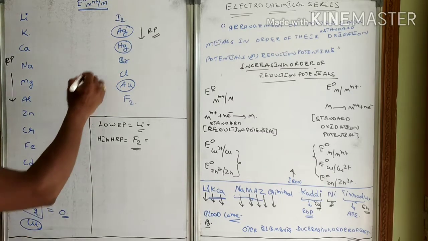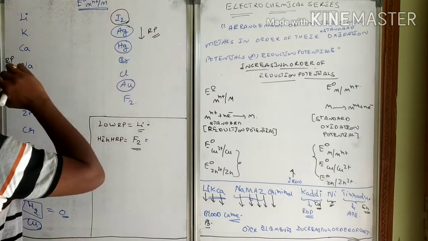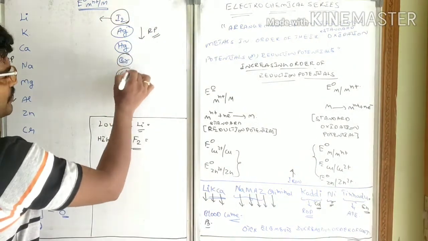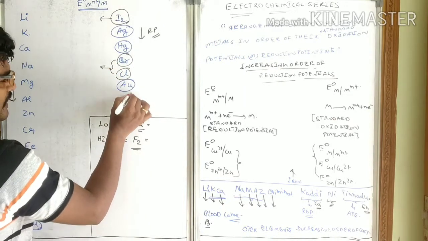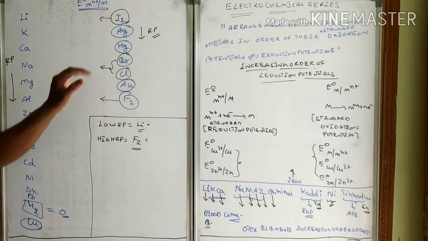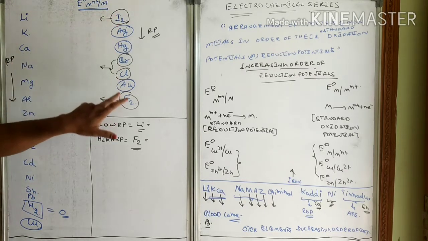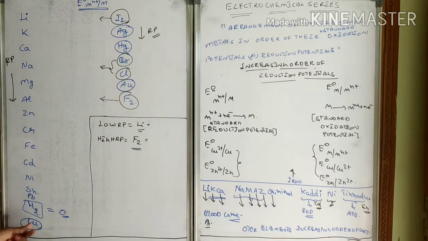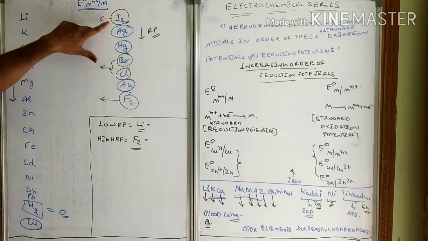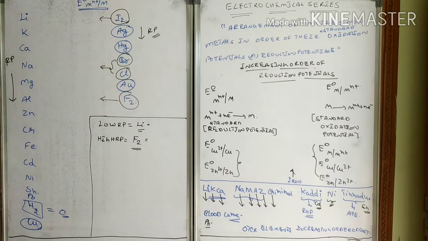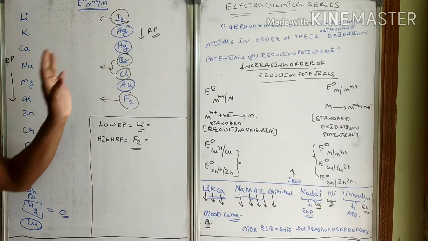And remember the halogens. The first halogen will come immediately after copper, then bromine and chlorine came, and finally fluorine has come. You just remember these halogens will be in increasing order of their electronegativity, but after copper, one halogen will come, after two elements two will come, and finally fluorine will come. Like this you can remember.